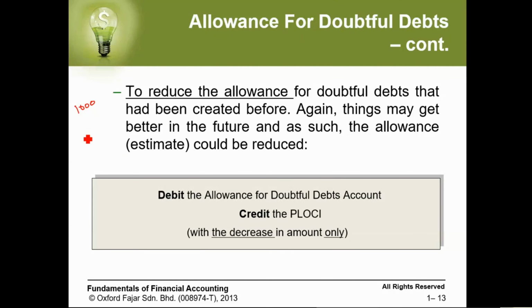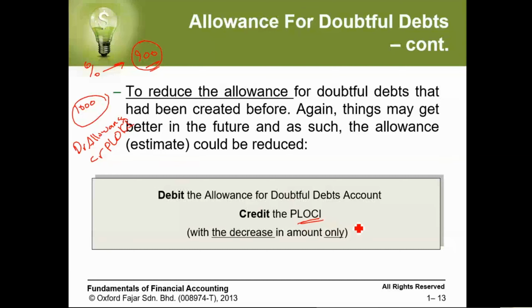For the second year, when we calculated the percentage we want to take from our debts, we reached an amount of only 900. So we have 1,000, but we need only 900. It means we need to decrease the allowance. So we put the allowance in the debit side to decrease it, when we return this money to the profit and loss and other comprehensive income.